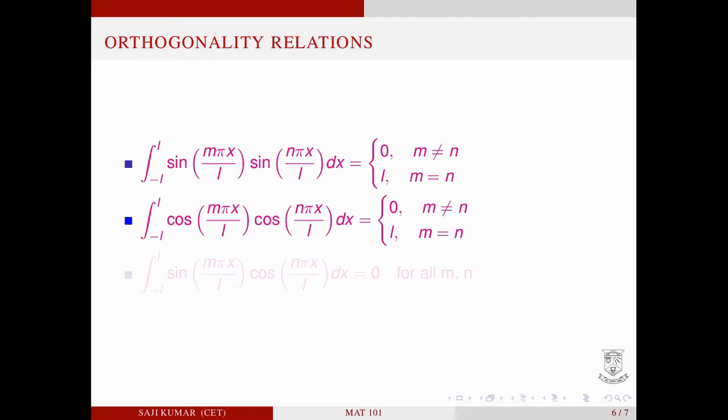Also, integral minus L to L sin m pi x by L into cos n pi x by L dx equal to 0 for all m and n, because the product function sin m pi x by L into cos n pi x by L is an odd function defined in a symmetric interval minus L to L. Hence, the total integral value equal to 0.